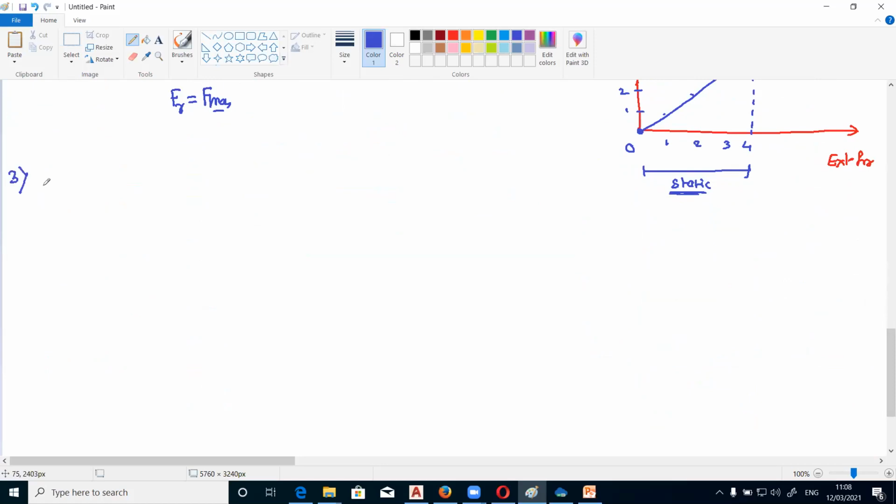Then the third law is: the ratio of limiting frictional force F max and the normal reaction N is always constant, and it is referred to as the coefficient of static friction.